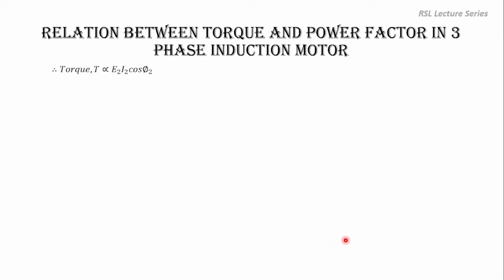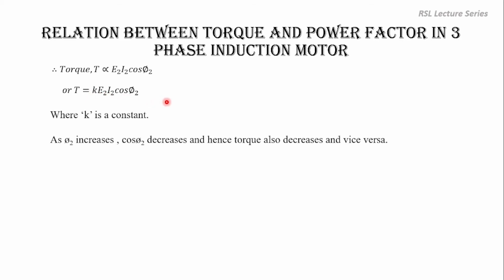Now the torque can be written as E2 I2 cos phi 2. In place of phi, we have written E2. So this can be written as torque is equal to K into E2 I2 cos phi 2, where K is a constant. Okay. Phi 2 is the angle between E2 and I2. As phi 2 increases, cos phi 2 will decrease, and hence the torque will decrease. Similarly, if phi 2 decreases, then cos phi 2 increases and torque also increases.